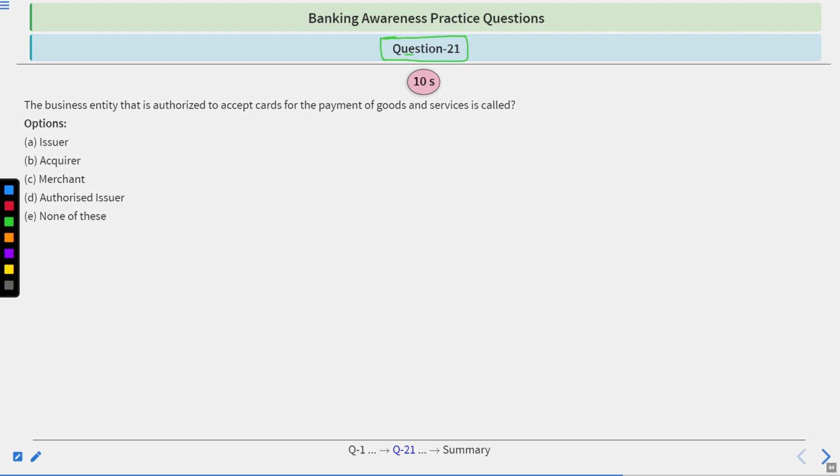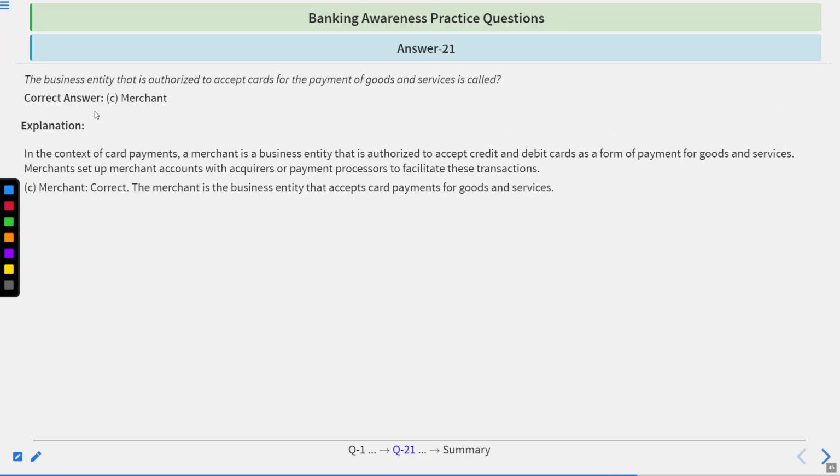Question number 21. The business entity that is authorized to accept cards for the payment of goods and services is called issuer, acquirer, merchant, authorized issuer, none of these. To answer this, again you will have 10 seconds and I will give you the answer. Time starts now. Time's up. The correct answer is merchant.